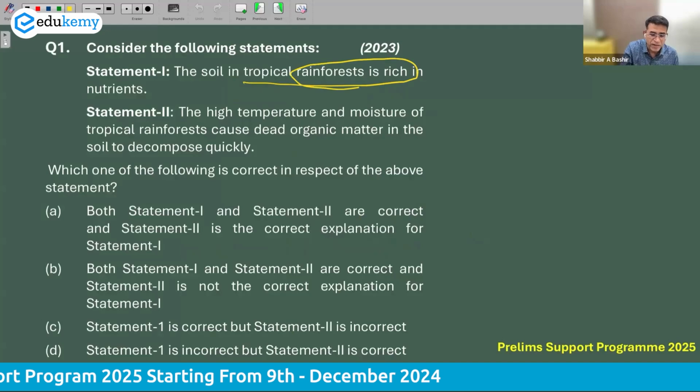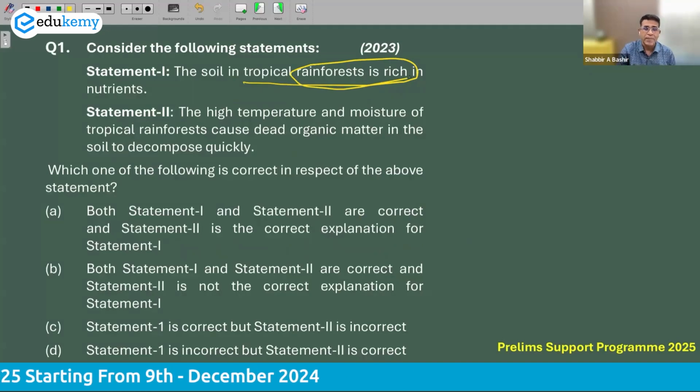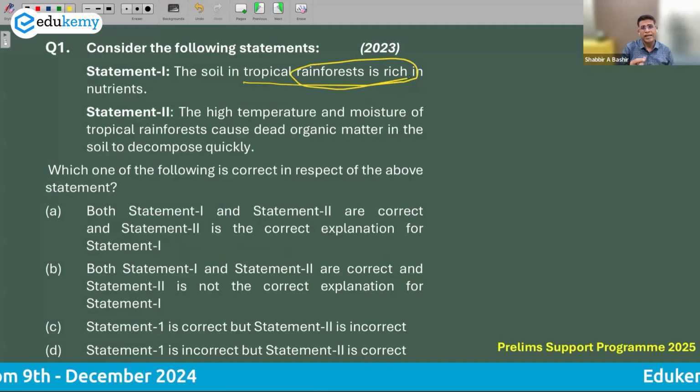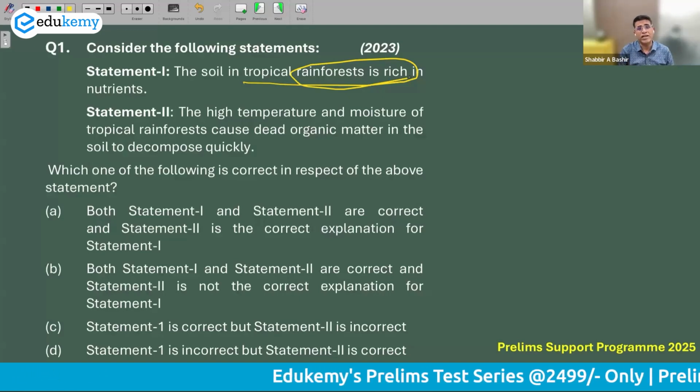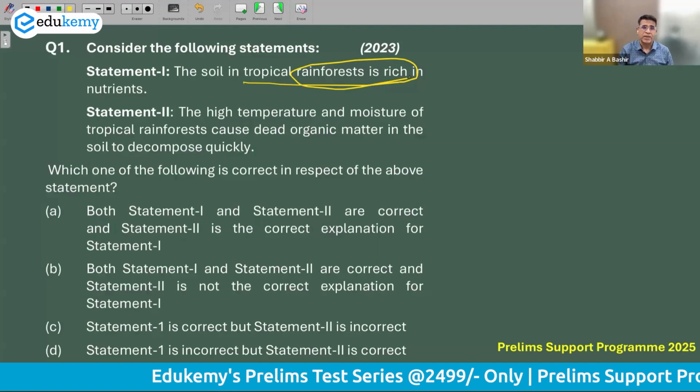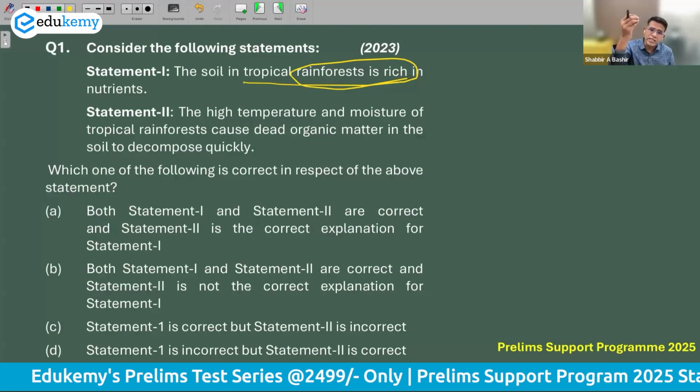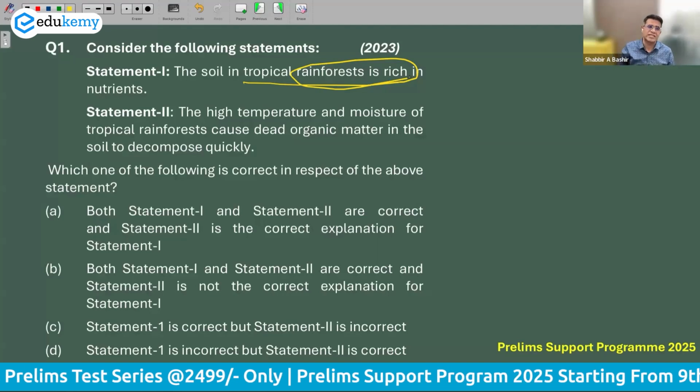This is wrong. Rainforests do not have rich soils. That's because in rainforests, number 1, there is a lot of bacterial action that can destroy the humus and organic content. And plus, rainforest soils are also heavily leached. Because of heavy rainfall, the nutrients move down and out of the soil system.